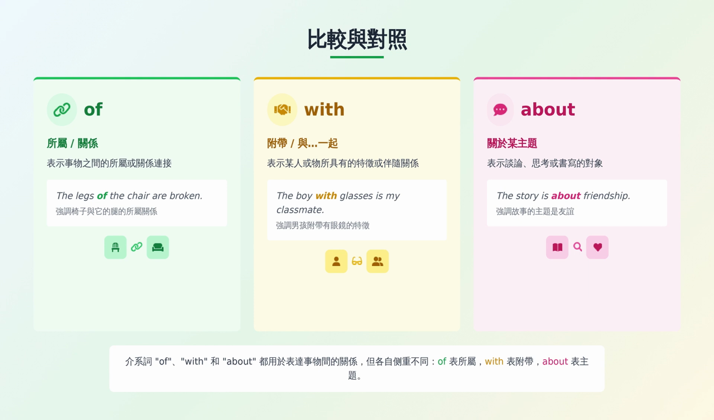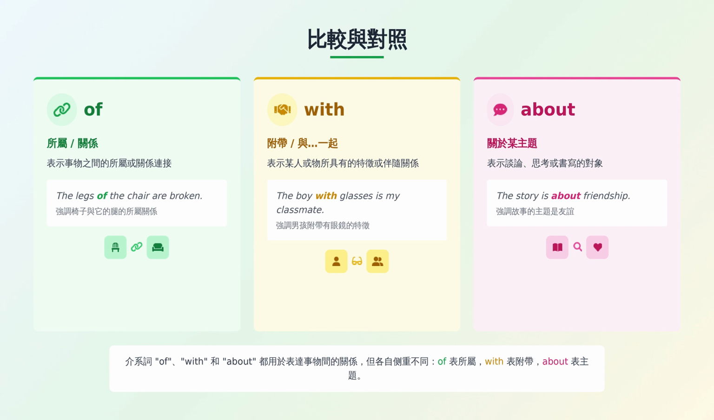Comparison and contrast. Of, belonging or relationship, indicates ownership or a relationship between things. For example, the legs of the chair are broken. This emphasizes the relationship between the chair and its legs. With, attached or together, indicates a characteristic or accompanying relationship between a person or thing. For example, the boy with glasses is my classmate. Emphasis on the boy's characteristic of having glasses.